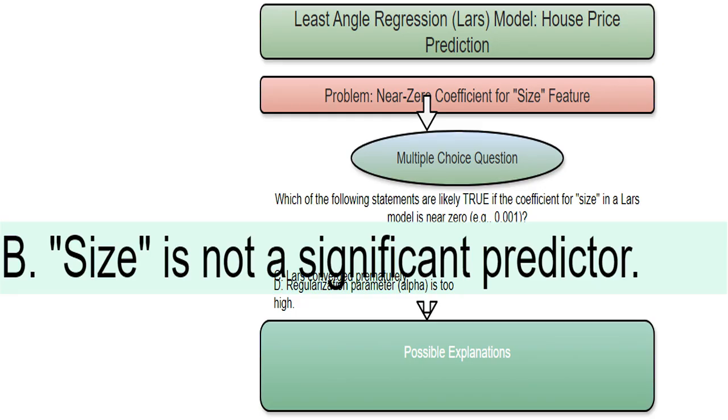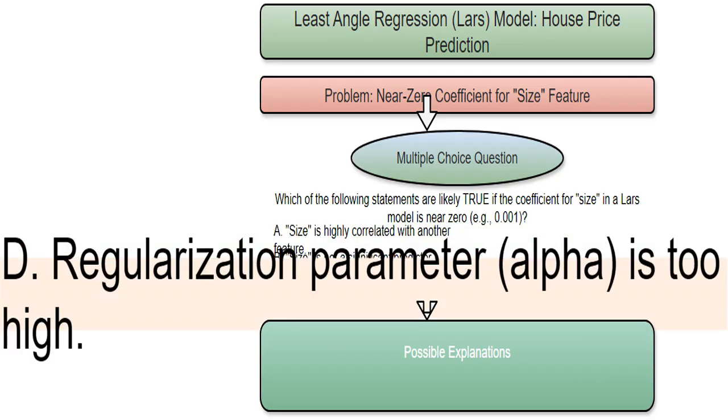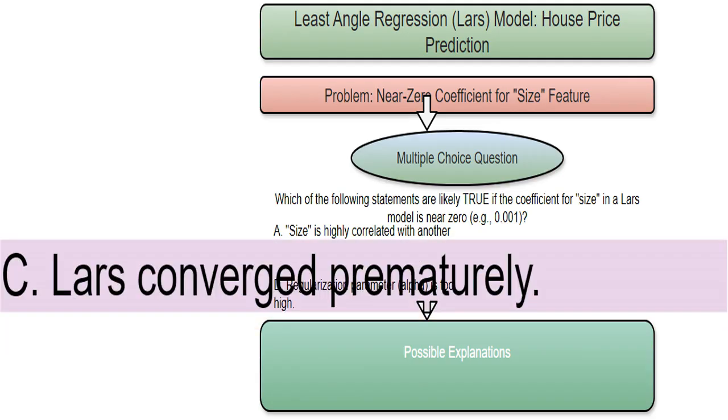A coefficient close to zero suggests that size doesn't strongly influence the prediction of house prices in this particular model. The model has essentially deemed it unimportant. The regularization parameter, alpha, controls how much the model penalizes large coefficients. A high alpha value shrinks all coefficients towards zero. This could explain why the size coefficient is so small. The model is overly cautious about giving any single feature too much weight. We'll explore these possible reasons for the near zero coefficient to determine which are likely correct.